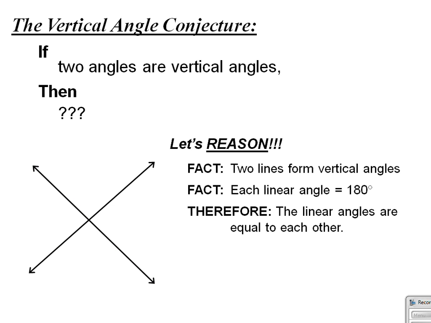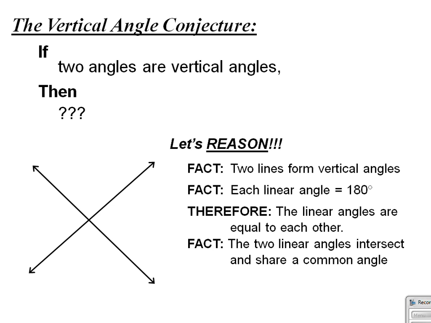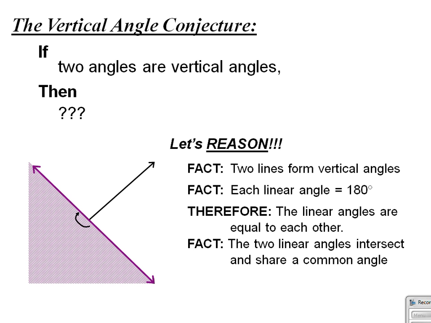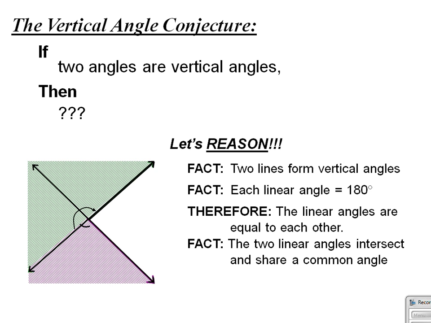Well, from those two facts, we can then conclude that each of these straight lines that have just been drawn are equal to each other in measure. Each of these linear angles are equal to each other in measure because they're both 180 degrees. Now, another fact that we can include is that the two linear angles intersect and share a common angle. Again, as you'll notice, if we shade this straight line and then that straight line, you'll notice that together these two lines share a common wedge.